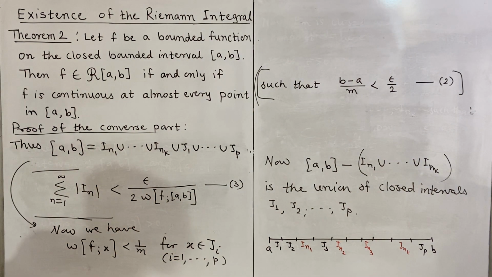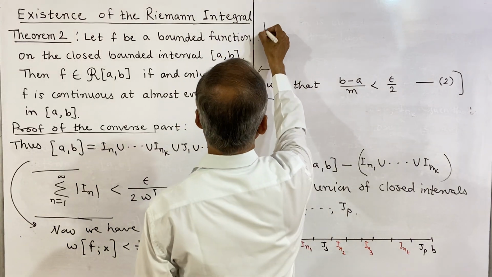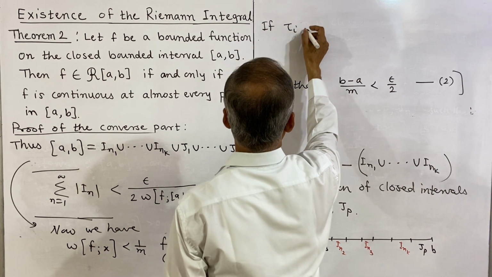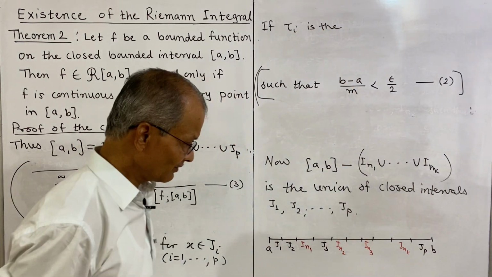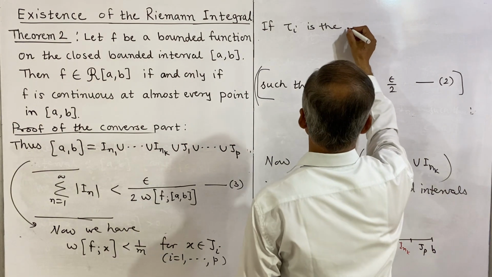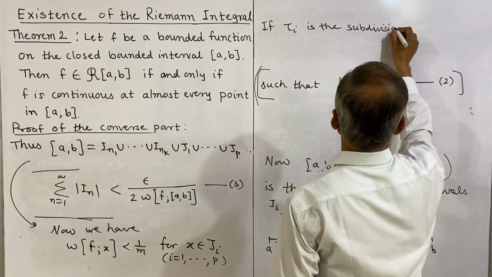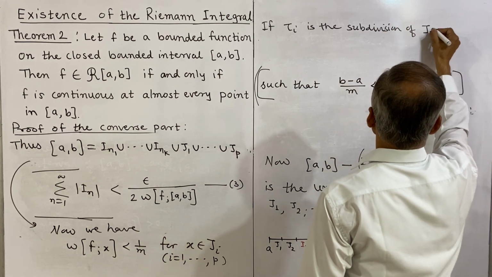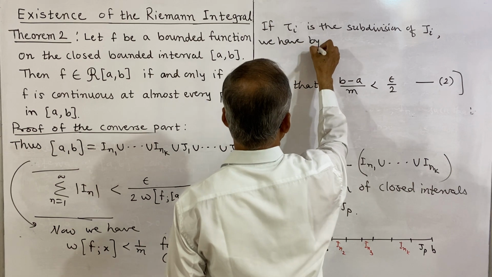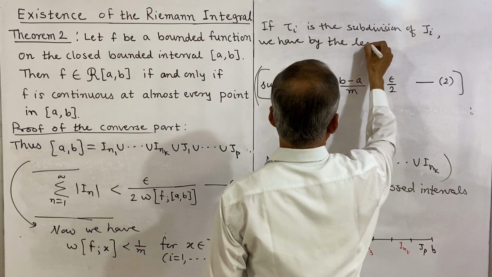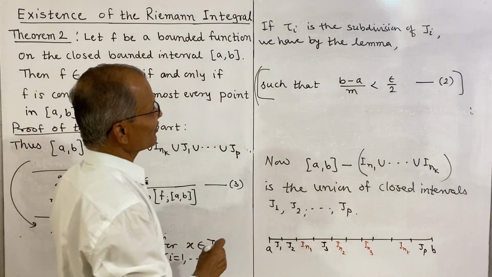Now we consider if tau i is the subdivision of Ji, we have by the lemma. See, here we will use the lemma. So what is the lemma that we have proved?